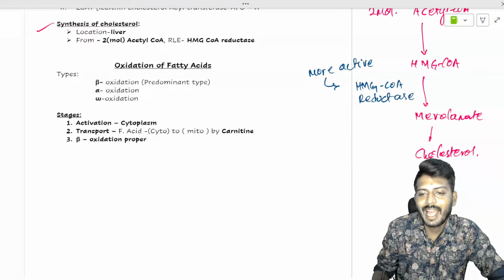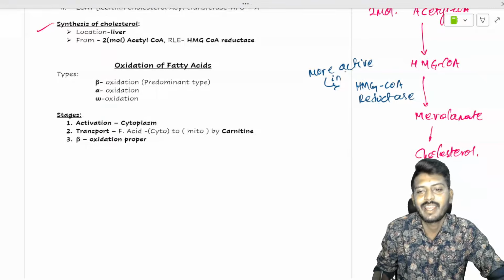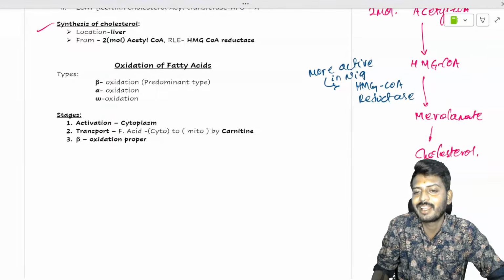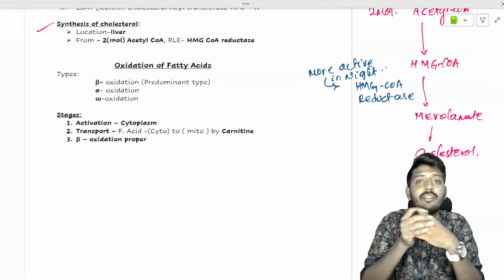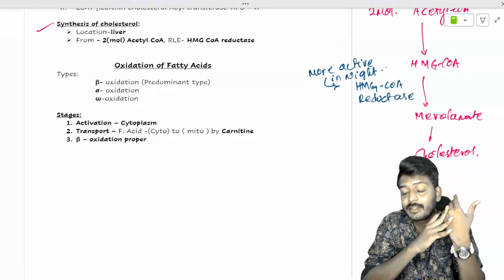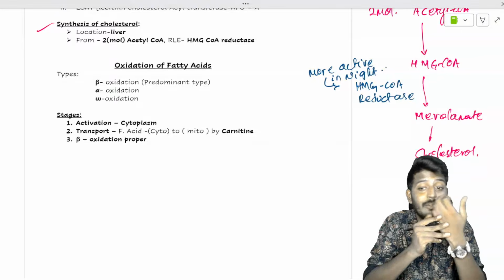Not about you being active. Okay, it's the enzyme being active I'm talking about. Okay, it's more active in the night. आप लोग तो रात में बहुत एक्टिव होते हो. अरे एग्जाम के लिए पढ़ने के लिए स्ट्रेस्ड आउट होते हैं तो नाइट में will be like stressed and will sit and will start to study even more actually.